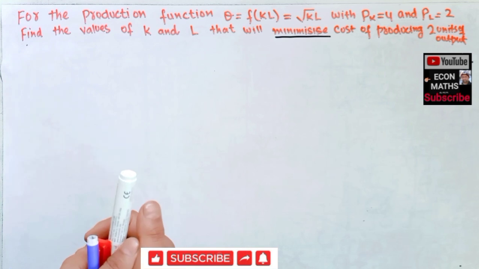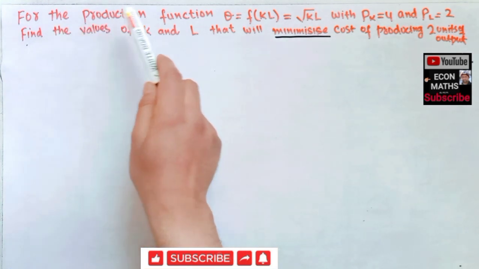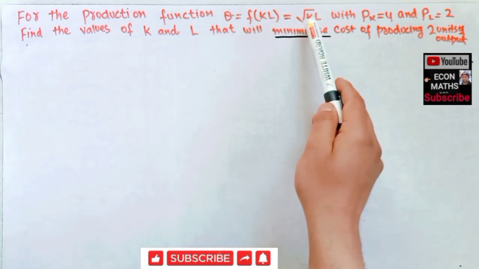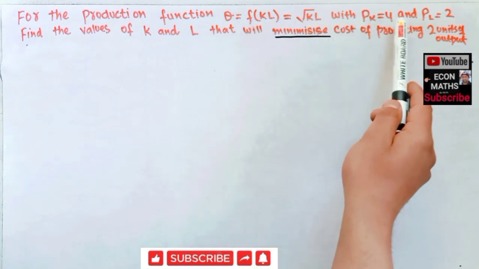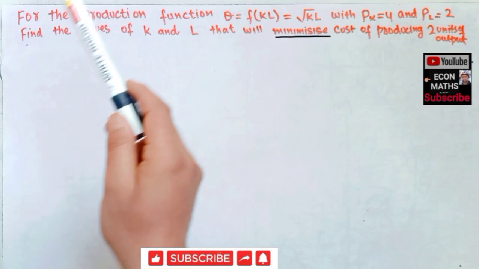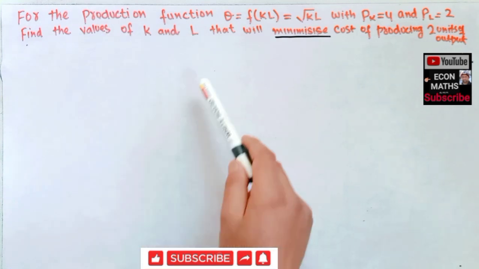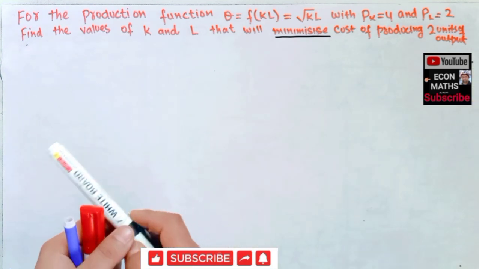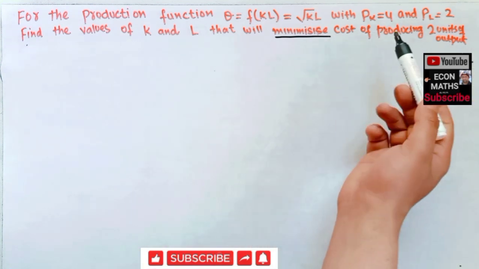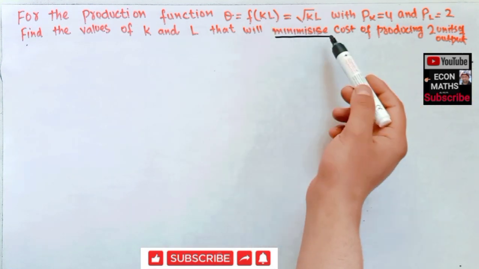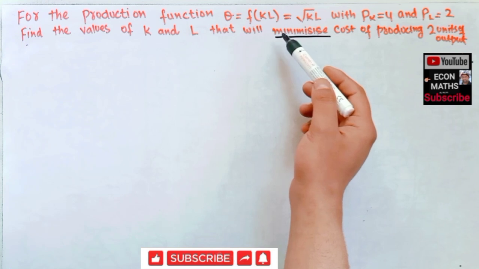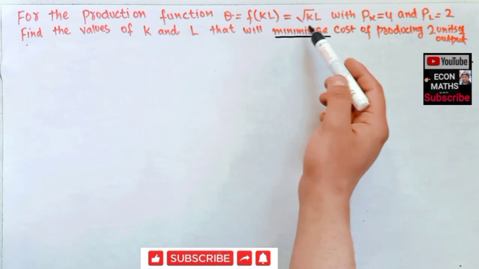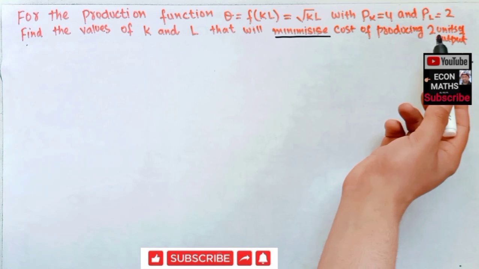Another question that was asked in the GATE economics paper of 2021 was: for the production function Q equal to the square root of KL, with price of capital given as 4 and price of labor given as 2, find the values of capital and labor that will minimize the cost of producing 2 units of output. So this is a cost minimization problem subject to the production constraint that the square root of KL is equal to 2 units.